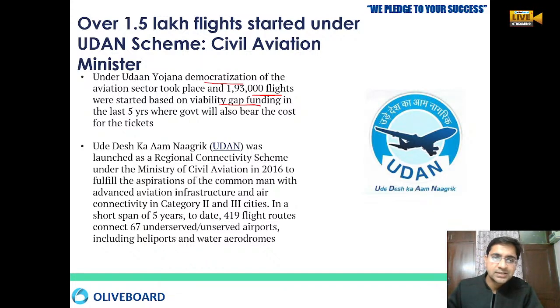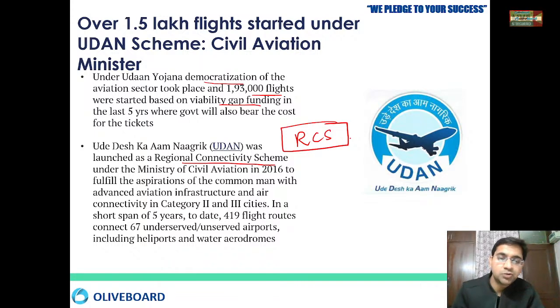So this Ude Desh Ke Aam Nagrik is a regional connectivity scheme, which we call RCS, launched in 2016. Why? We wanted to fulfill the aspirations of the common man. At the same time, we are building common infrastructure for air connectivity in category 2 and category 3 cities, because category 1 cities already have these facilities. Now we want to extend these facilities to other places.